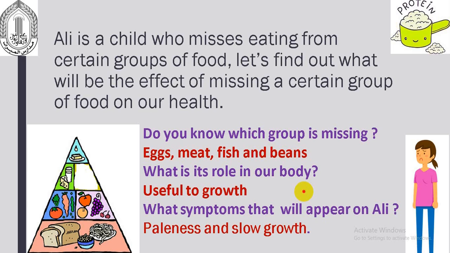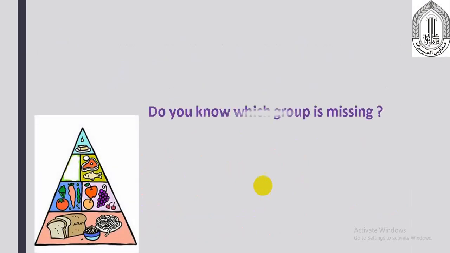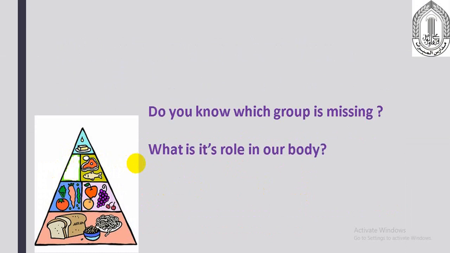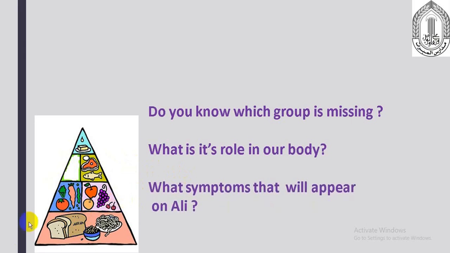Okay? Let's continue. Now, what if this group here is missing? What is this group? We are going to answer the same questions for all of them. What is its role in our body? Do you know which group is missing?